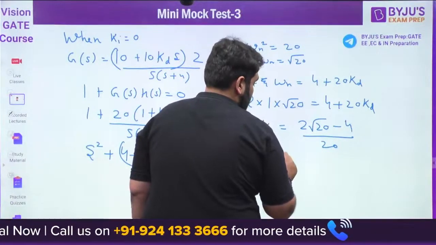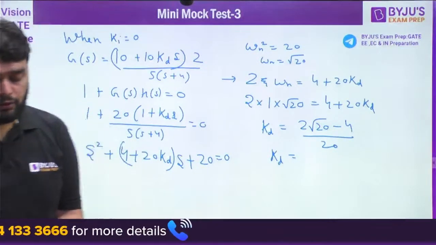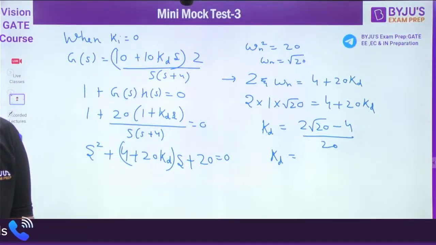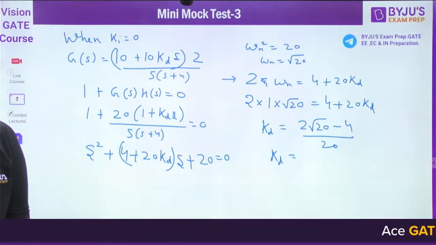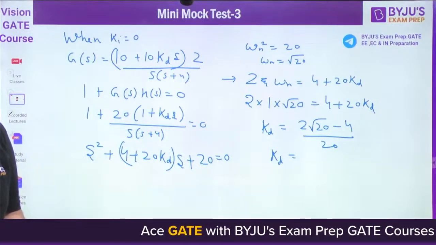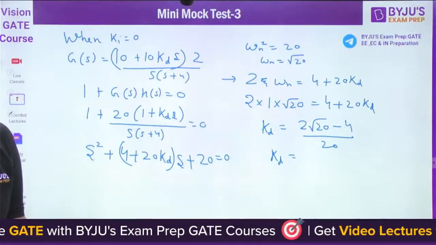So by solving this, let me use the calculator. Meanwhile, everybody find out the answer. If you think there is some calculation mistake, you can tell me. Let me solve this particular concept. So 0.247. I guess we are getting 0.247.